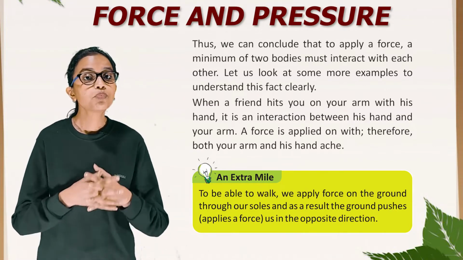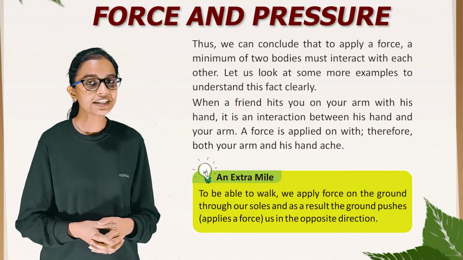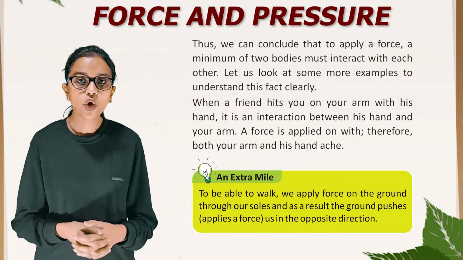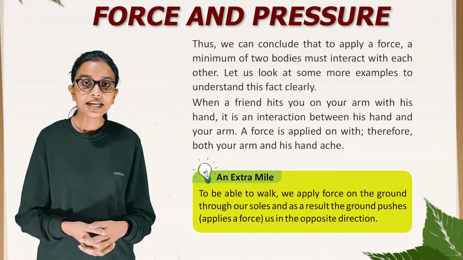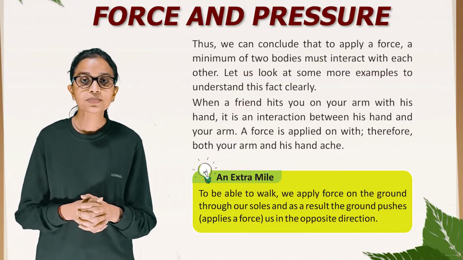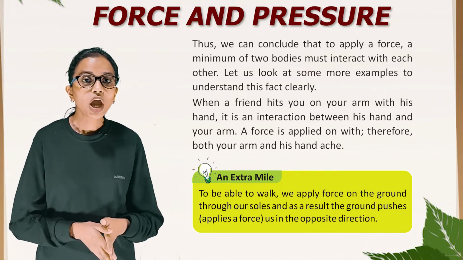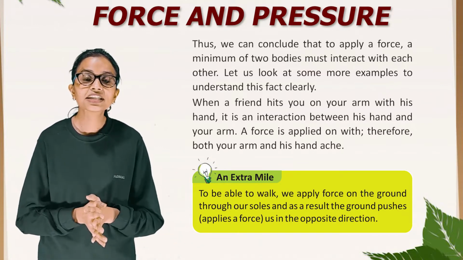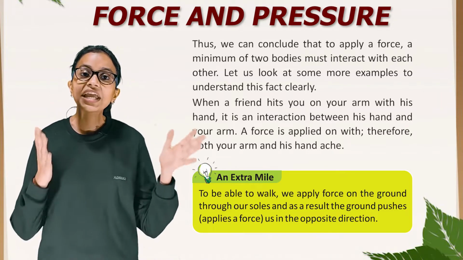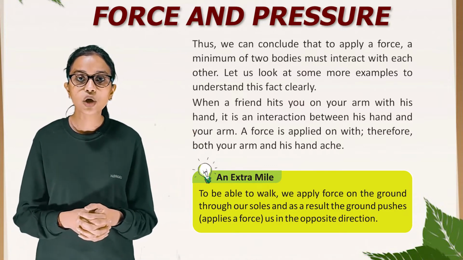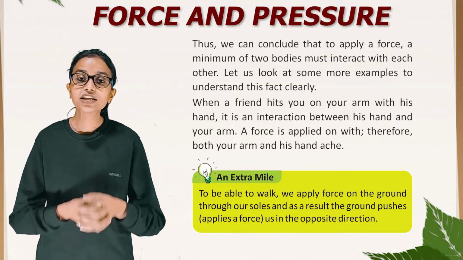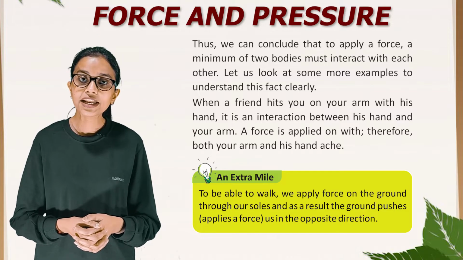Let us look at some more examples to understand this fact clearly. When a friend hits you on your arm with his hand, it is an interaction between his hand and your arm. A force is applied on both, therefore both your arm and his hand ache. An extra mile. To be able to walk, we apply force on the ground through our soles. As a result, the ground applies a force on us in the opposite direction.